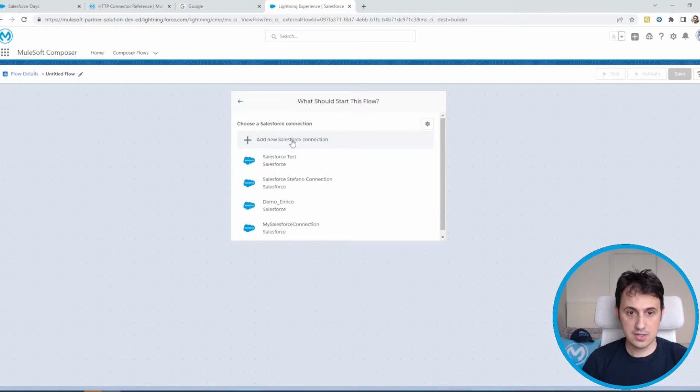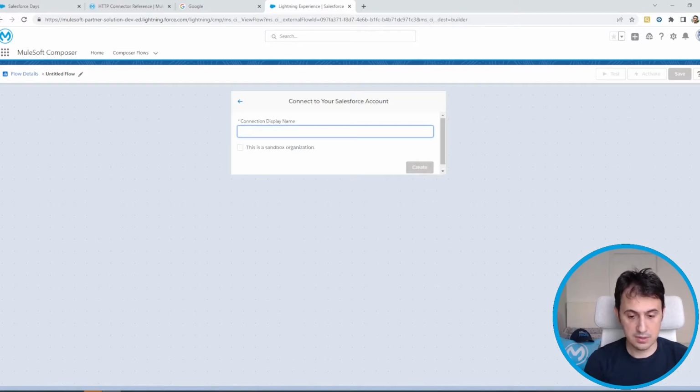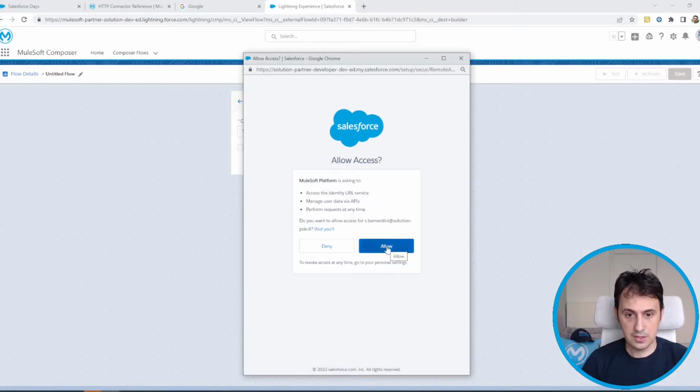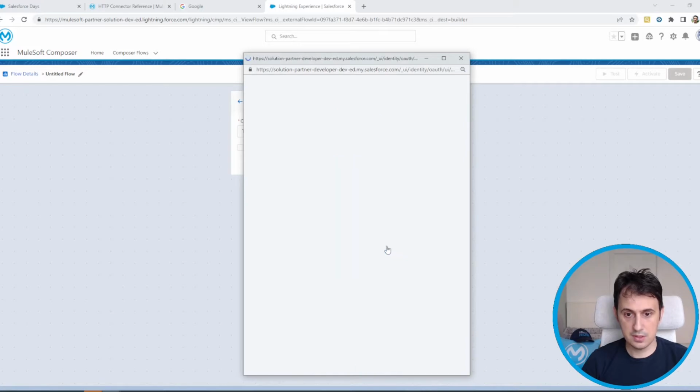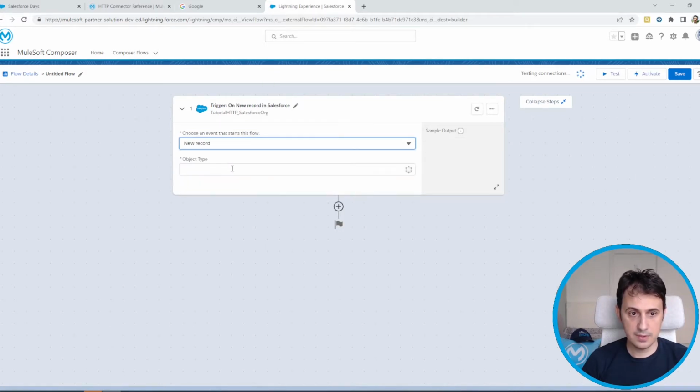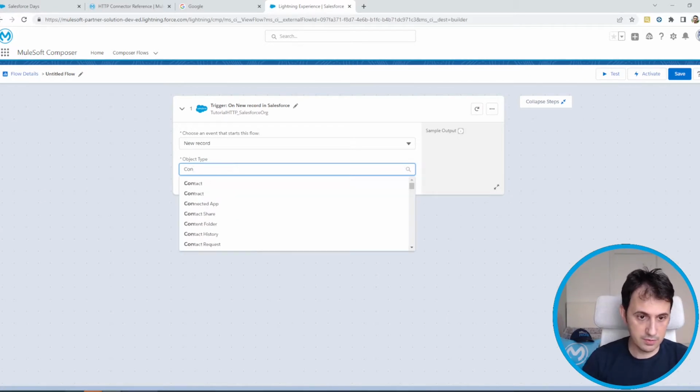Okay, let's add a new Salesforce connection, tutorial HTTP Salesforce.org. Okay, let's connect to this other organization where I want to create the contact. Okay, just say allow. Okay. I want every time a new record is created, the object type to be contact, as I said before. Okay.